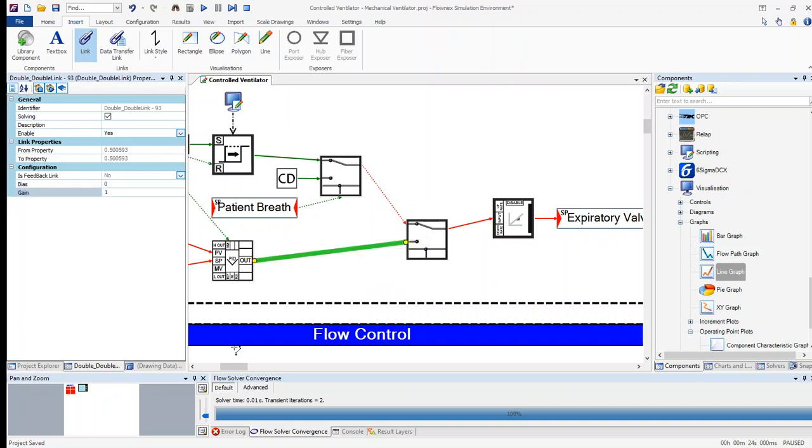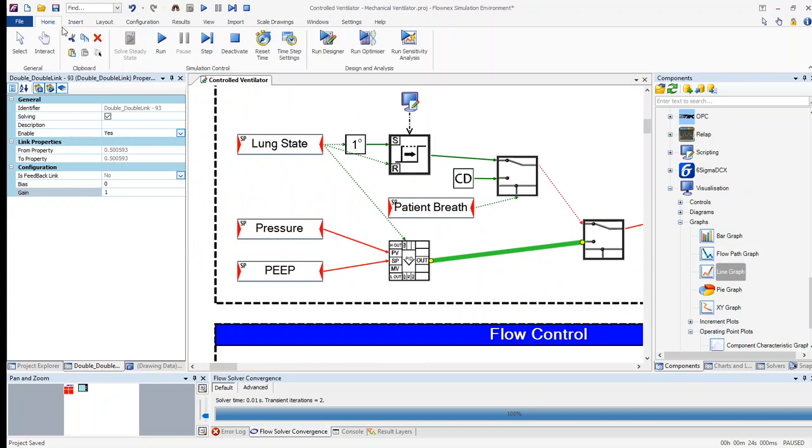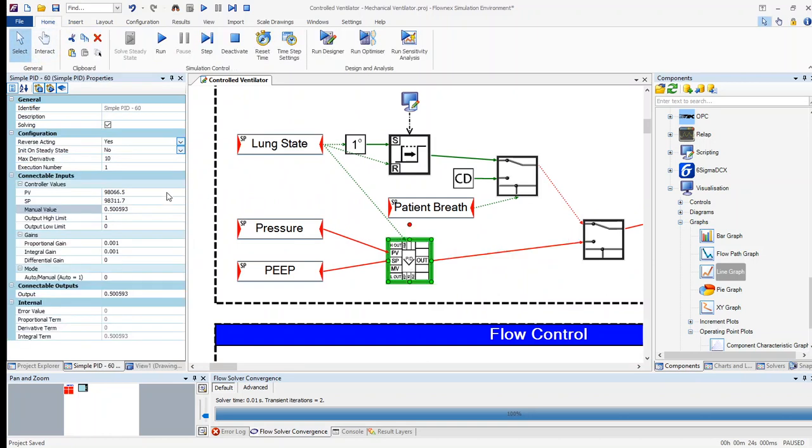Also the PID, if I zoom into the PID a bit, it contains various variables. For example, the present value, the set point, the manual value. In this case, we're controlling a valve, so the output high limit should be 1 and the low limit should be 0, and different proportional, integral, and differential gain values.